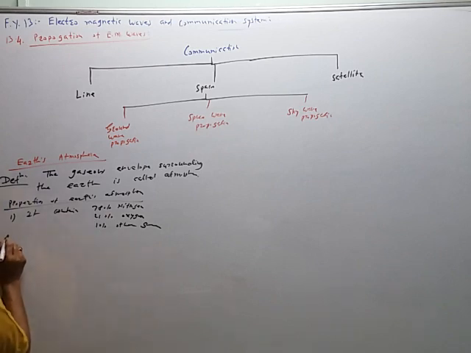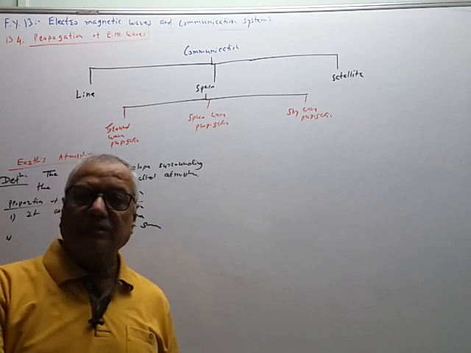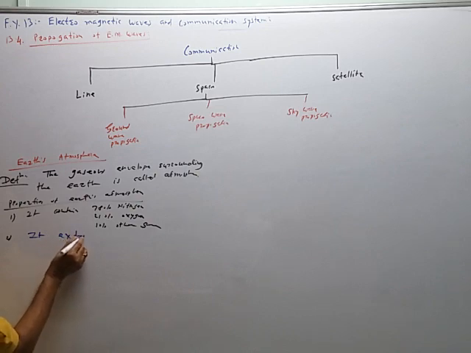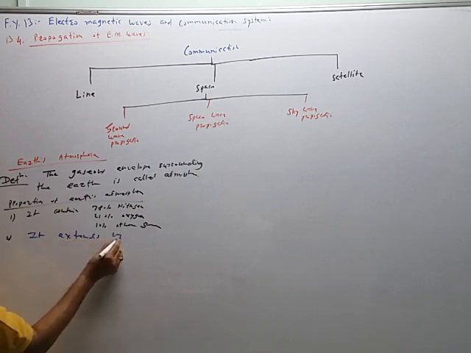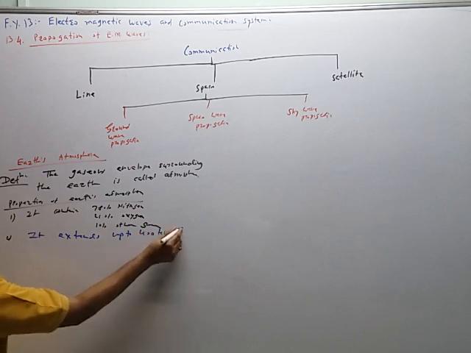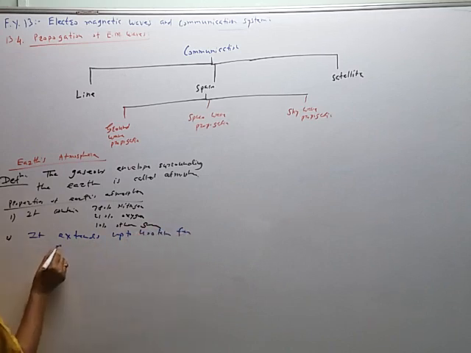Second property, Earth's atmosphere extends from the surface of the Earth up to 400 km.